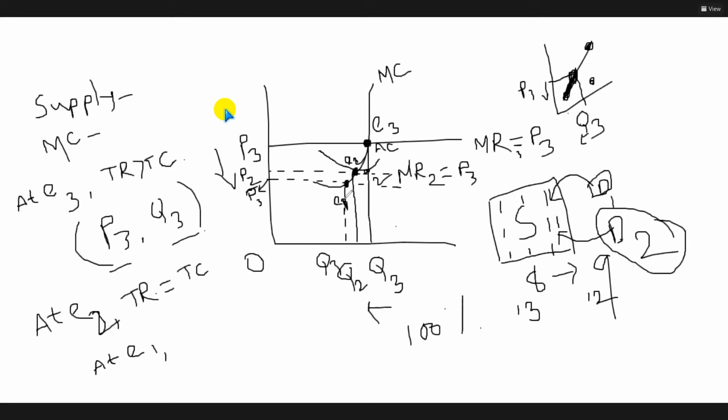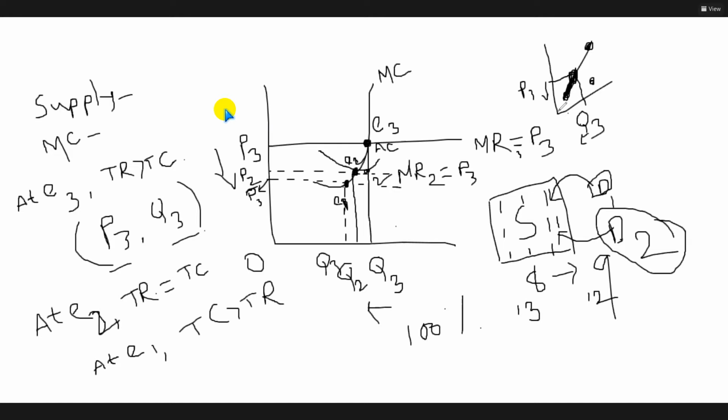This is the point where TC is greater than TR. Obviously, that means a loss situation. However, in this loss situation, it is still an equilibrium point, isn't it? Isn't it the equilibrium point? That means yes, it is an equilibrium point for the firm. However, income is lower, cost is higher. So it is a loss situation. And it is also a point of the supply curve. Why? Because it shows a price and quantity combination.